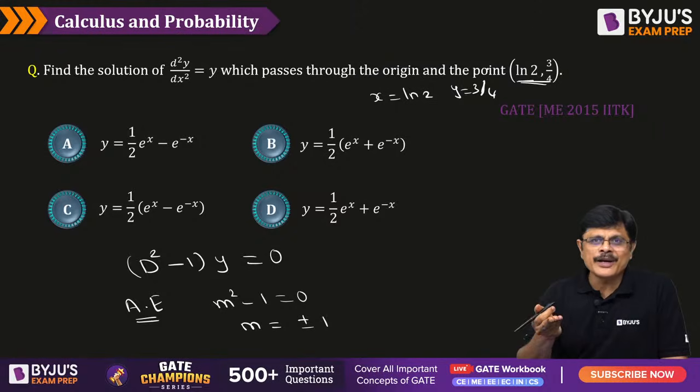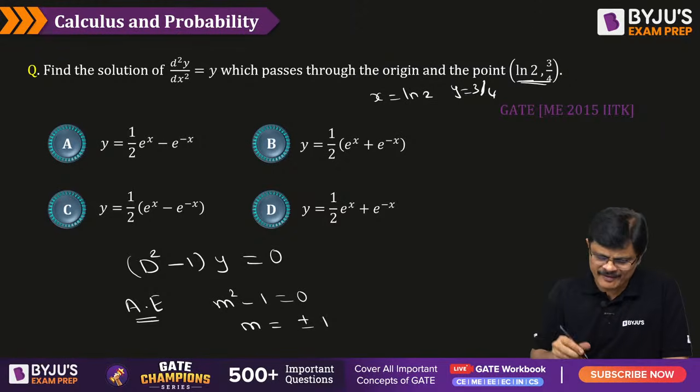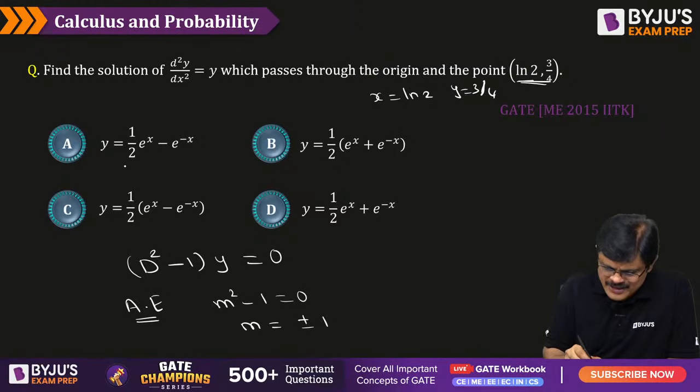So only one point is given, which means the only way to handle this particular problem is to substitute the value and verify the solution. The best method for this problem is to substitute the value of x, then check whether you get that y or not. That is the best method for solving this problem, my dear friends. So let us substitute the options.